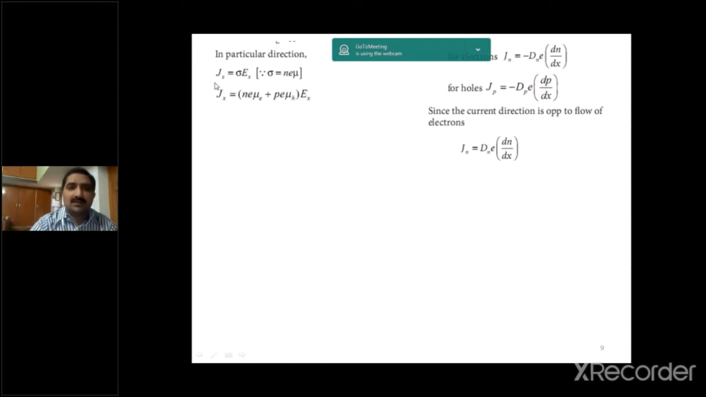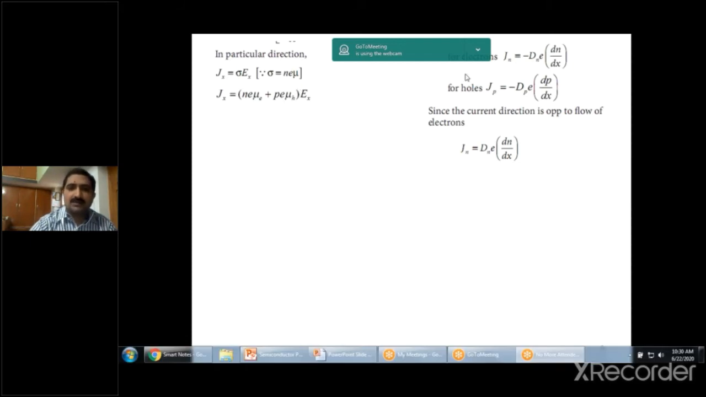In a particular direction, we know the current density from the drift: J is equal to sigma into E. So we can write along the x direction Jx is equal to sigma into Ex. So Jx is equal to, in place of sigma, Ne mu_e plus P e mu_h, into Ex. Why do we write N and P here? N is the concentration of electrons and P is the concentration of holes.